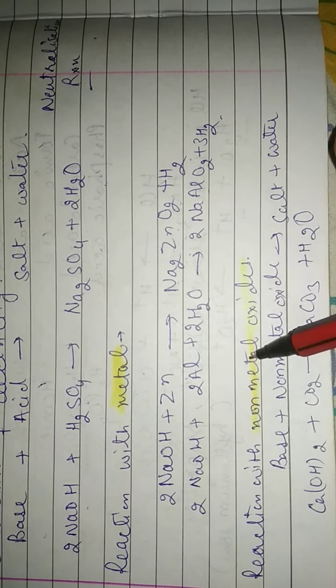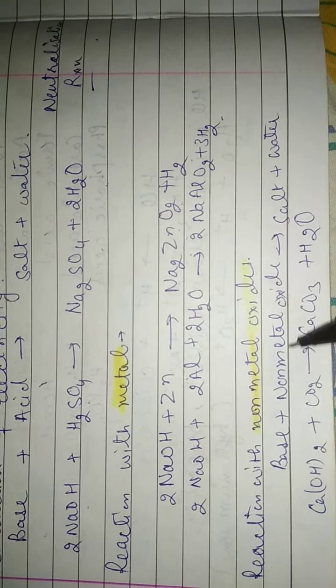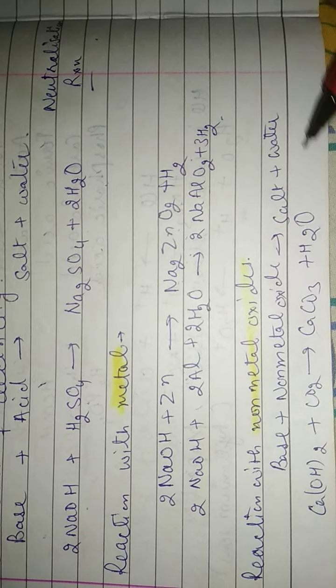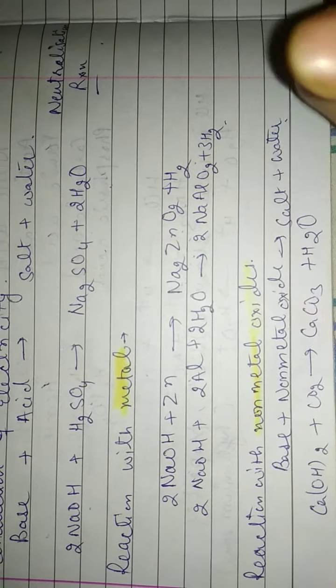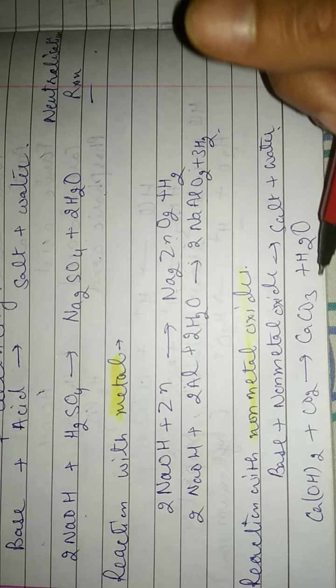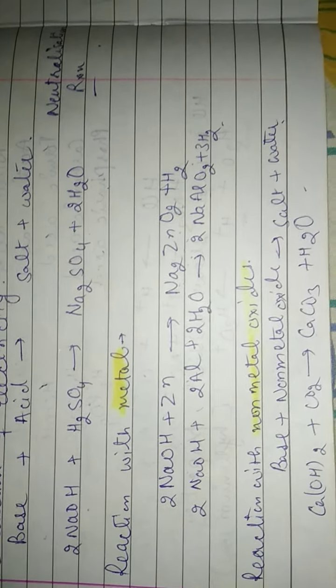Next is the reaction with non-metal oxides. When a base reacts with a non-metal oxide, it will form salt and water. For example, calcium hydroxide, when it reacts with carbon dioxide, forms calcium carbonate plus water.